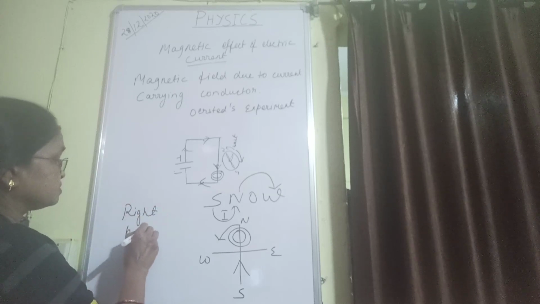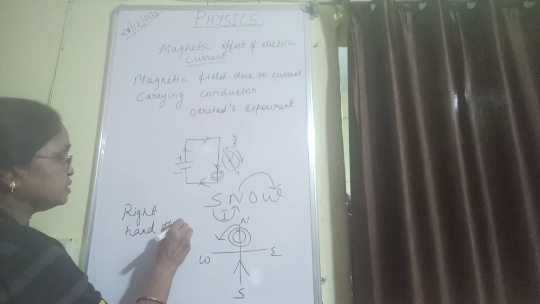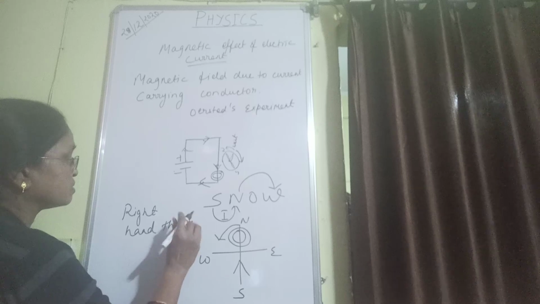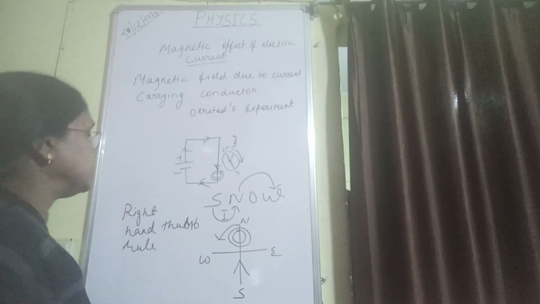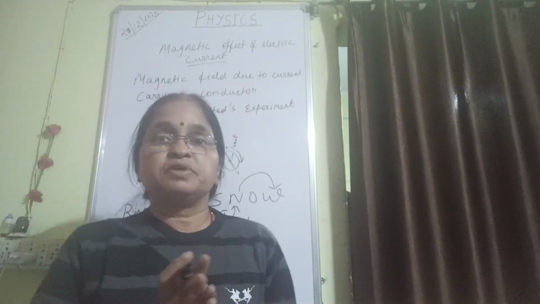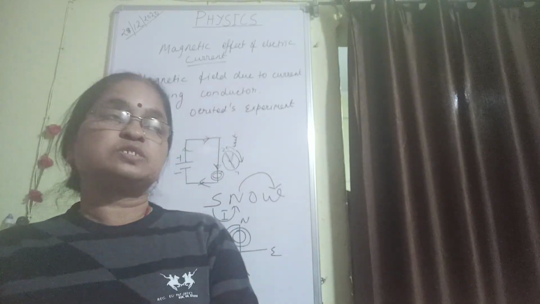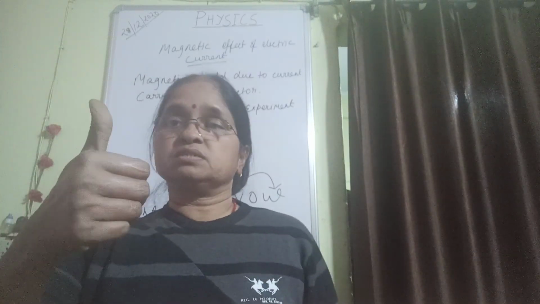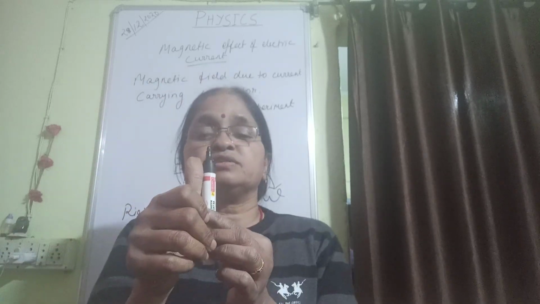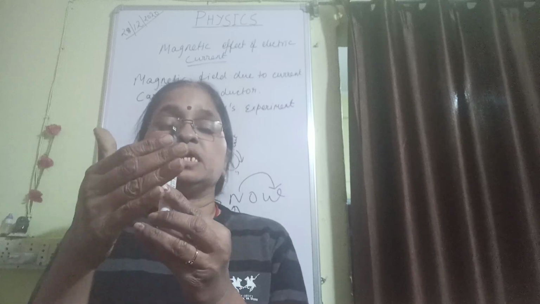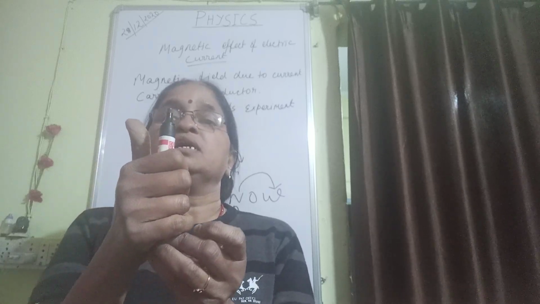And then he has given the rule that is known as the right hand thumb rule. What is this right hand thumb rule? In a very simple way, students, I am explaining: stretch the thumb of your right hand in such a way that we are holding the current carrying conductor like this.